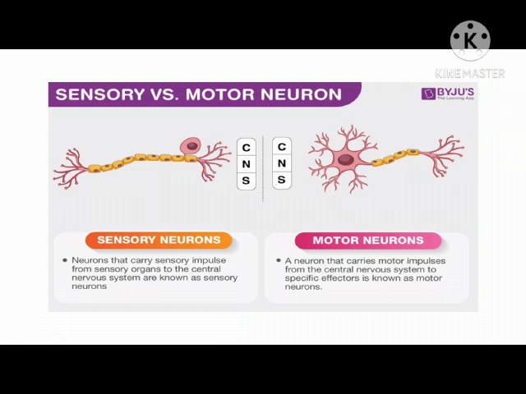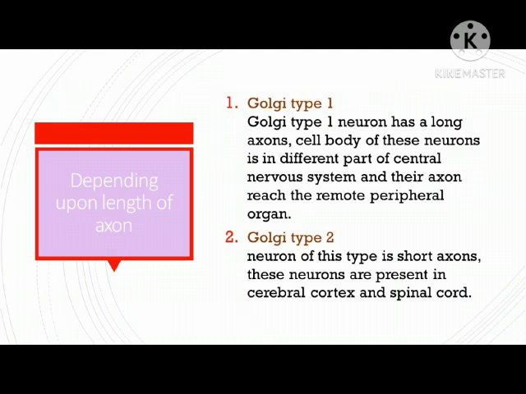Other is motor neurons. Neurons that carry motor impulses from the central nervous system to specific effectors are known as motor neurons. You can see also in the upper side in the picture.